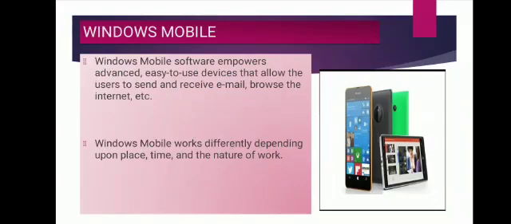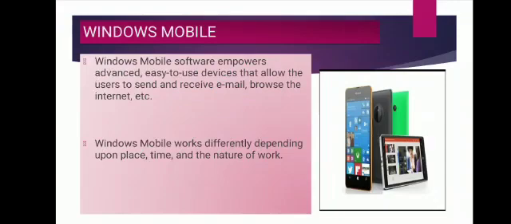Now next is Windows Mobile. See the figure, some examples of Windows Mobile are given. The Microsoft operating system is the most secure compared to Android or iOS due to the source code and a reliable system of protection.